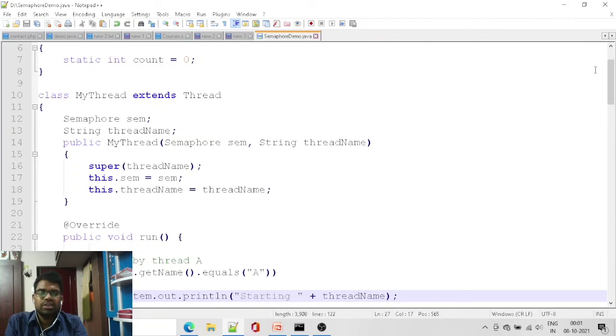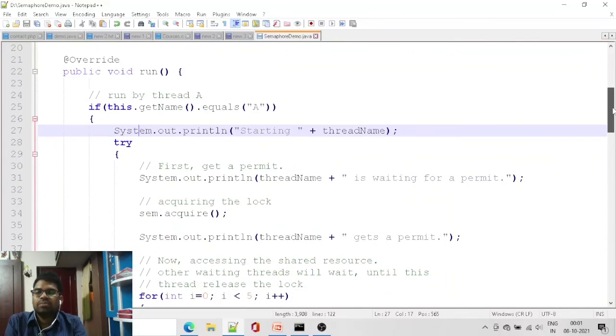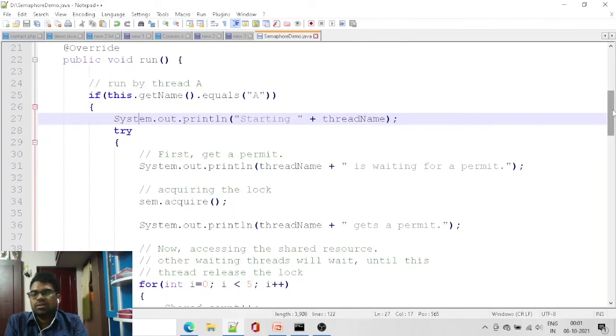which displays nothing but, if the name equals A, then the system prints that the thread is started and shows the thread name. For a few milliseconds the particular thread will be waiting for getting the permission.